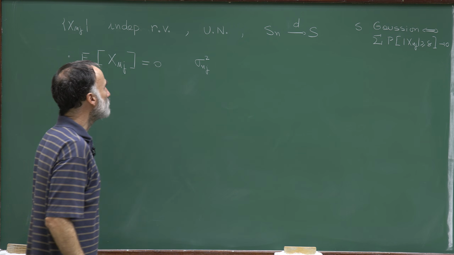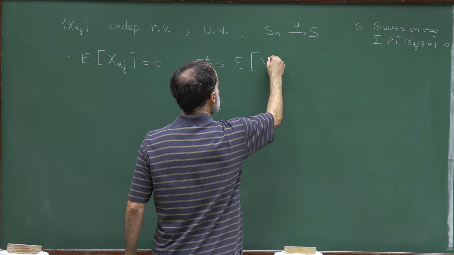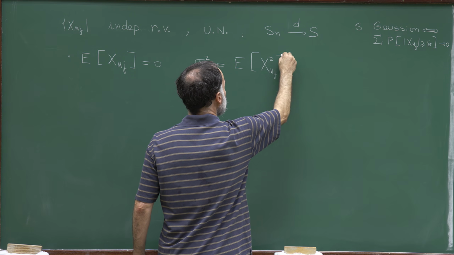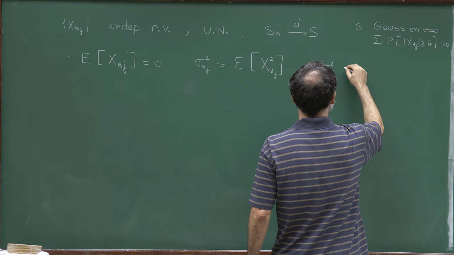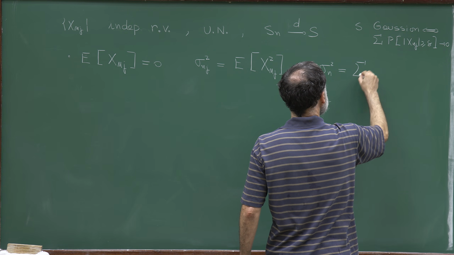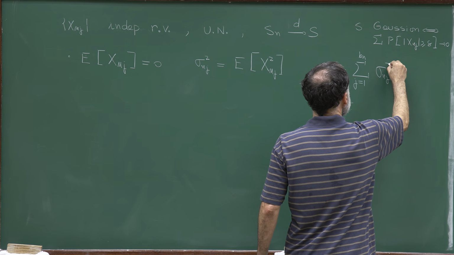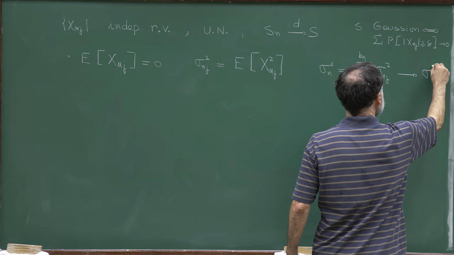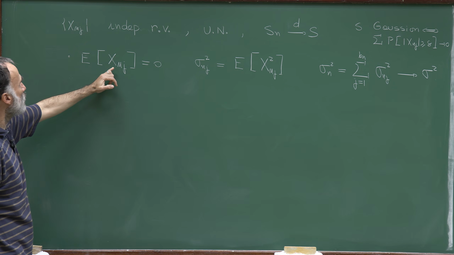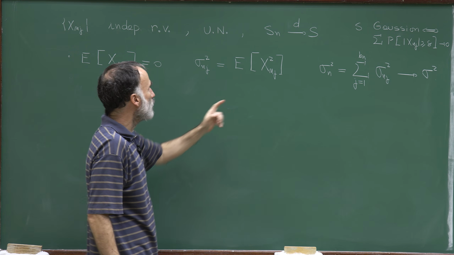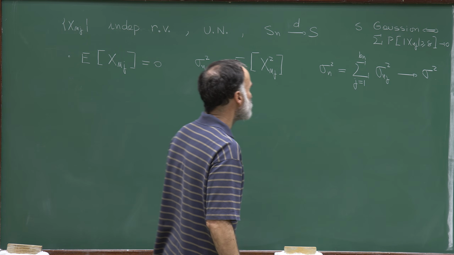So I'm representing by sigma_nj squared the expectation of x_nj squared. And I will assume that sigma_n squared, which is the sum of the second moments, is converging to sigma squared. So besides the previous assumptions, I'm adding the fact that these random variables have finite second moment, zero mean, and that the sum of the second moments is converging.